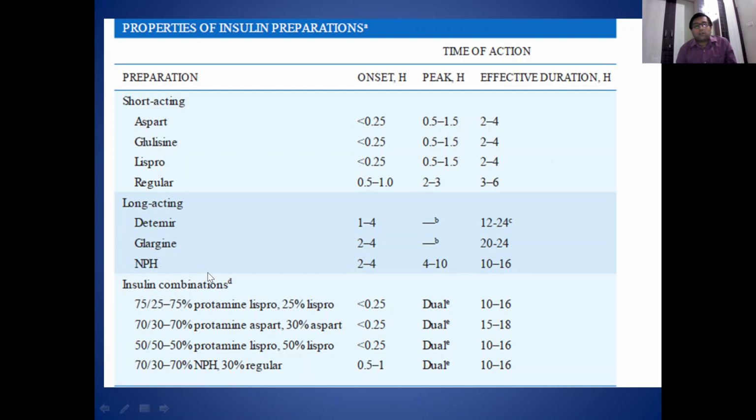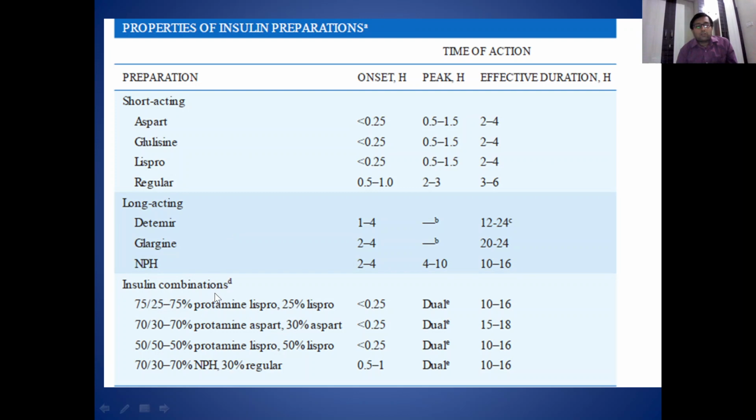Now NPH insulin is known as intermediate acting insulin. Its onset of action is between 2 to 4 hours and its effective duration is 10 to 16 hours. Now these are recombinant human insulins, Detemir and Glargine. Glargine and Detemir are used as basal insulin injections, and these are effective during a period of 20 to 24 hours. So these are our long acting insulins.